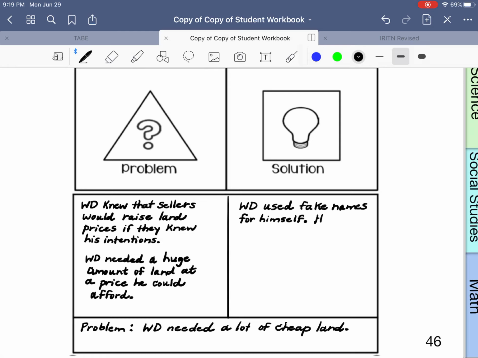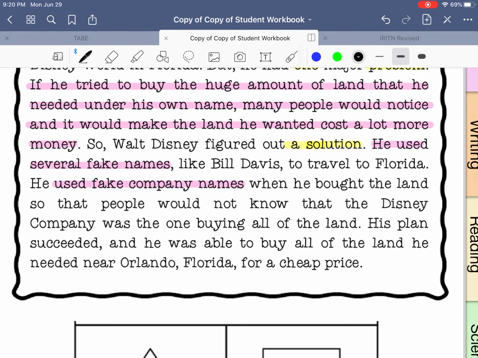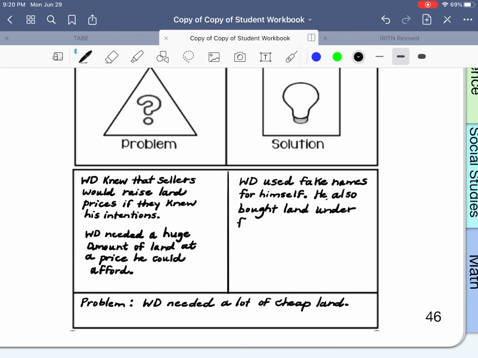He also bought land under fake company names. And let me double check that. Yes. So instead of buying land under Disney Corporation, he used aliases for companies. And what was the result of that?